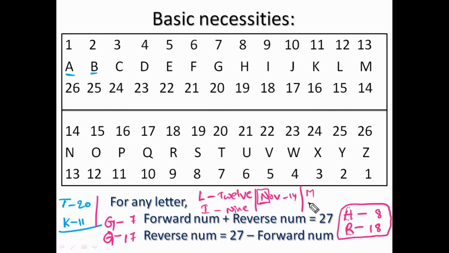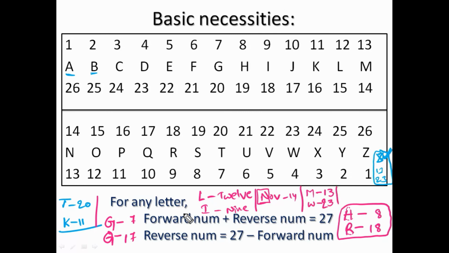Next, M and W. If you keep rotating them, they seem like number 3. The numbers containing 3 from 1 to 26 are 3, 13, and 23. Everybody knows the third letter: from the first it is C, from the last it is X. So there is no confusion with 3. The remaining two numbers, 13 and 23, are M and W.